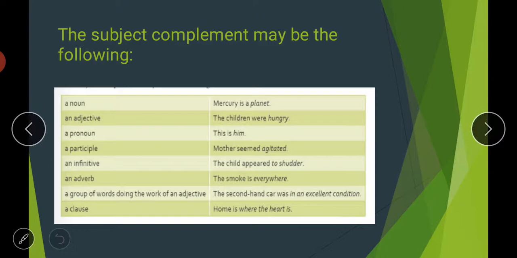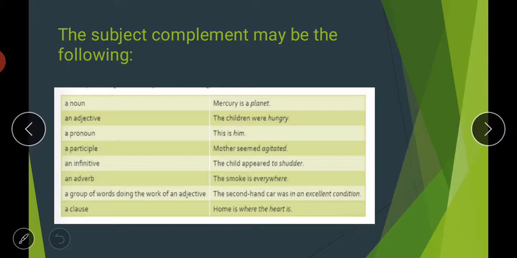First one is a noun. For example, Mercury is a planet. If we talk about this sentence, Mercury is a planet, planet is a noun word here, and it is completing the predicate of the sentence. We are talking about the subject Mercury. What is Mercury? Mercury is a planet. So planet here is a noun and it is your subject complement.